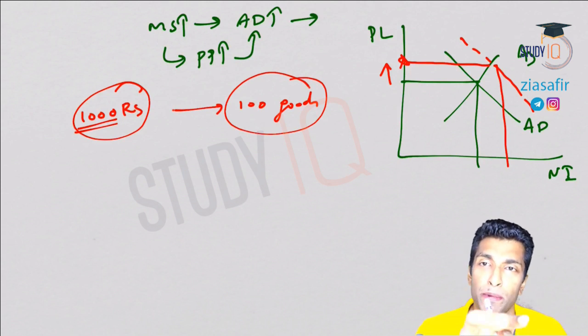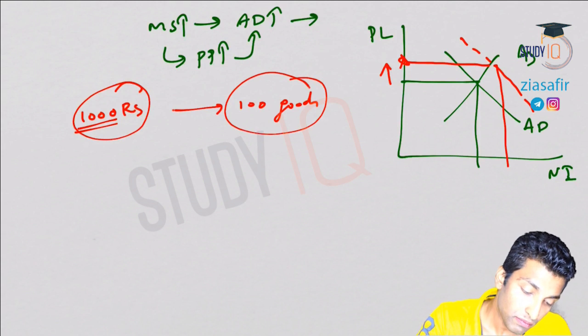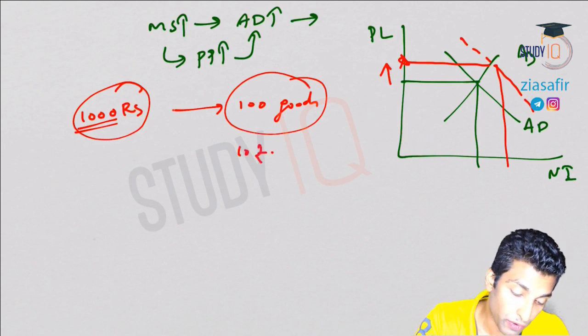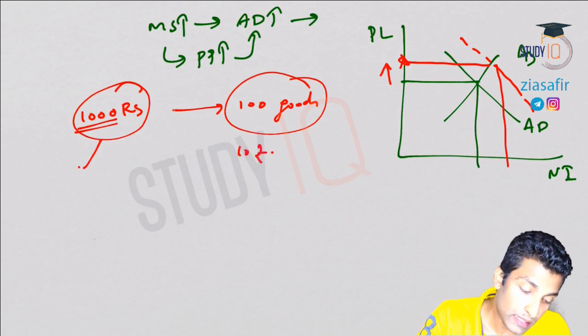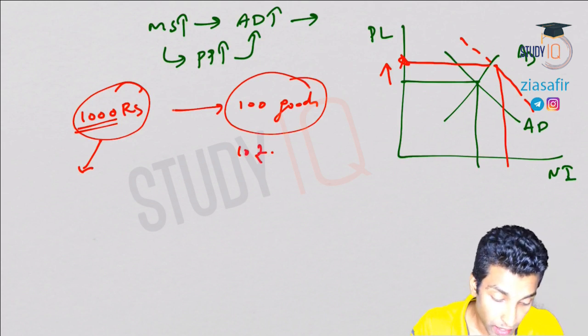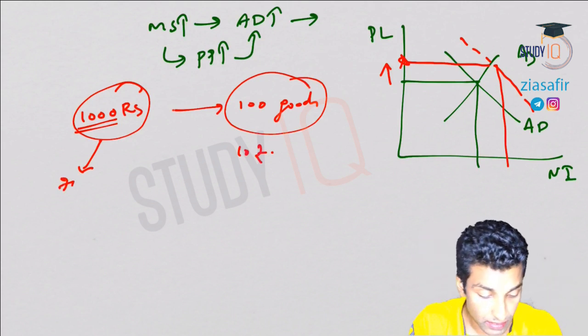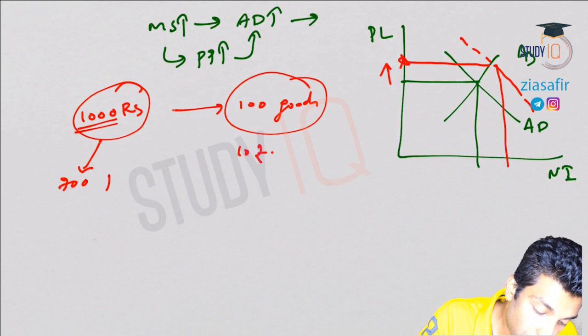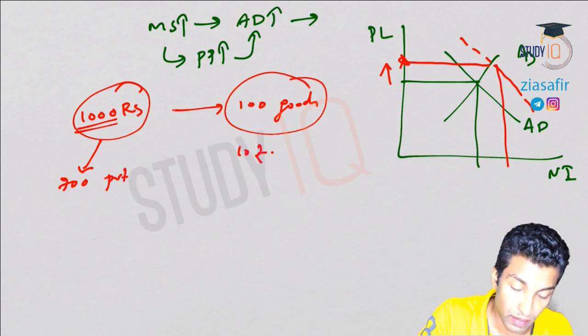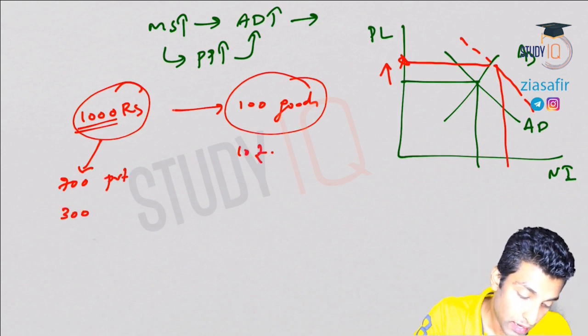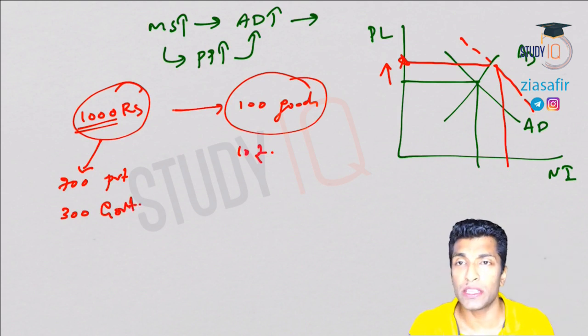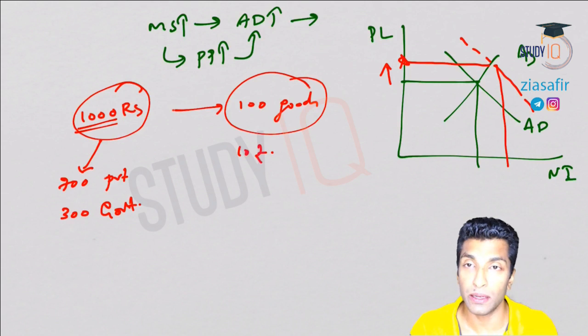What do you think will be the price of one good? The price of one good will be 10 rupees. Let's say out of this 1000, 700 is with the private sector and 300 rupees is with the government.